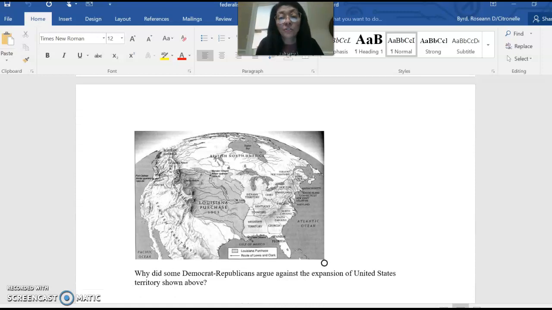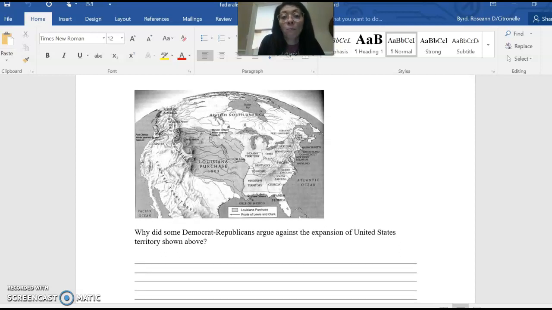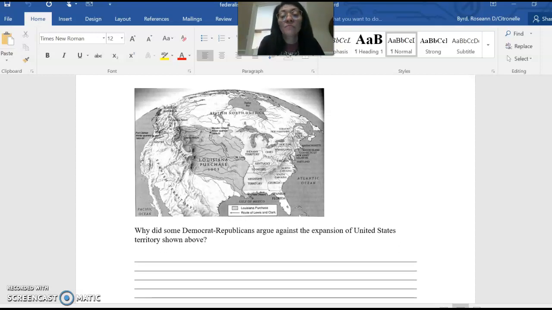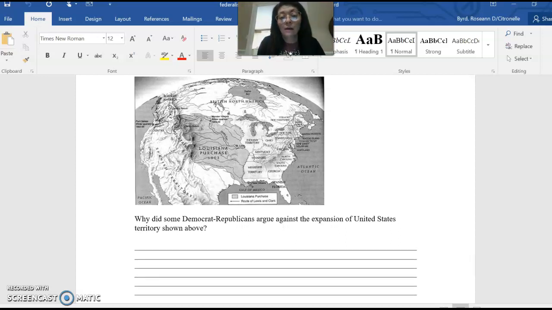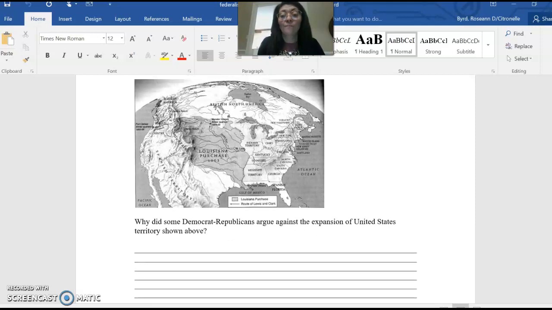Okay, document 2. The purchase of Louisiana, historical context, what was happening in the world at this time, is a way to analyze the document. How does this fit within the debate of constitutional interpretation? How do some Democratic Republicans seem to change their position on constitutional interpretation? That's an idea that you might use.